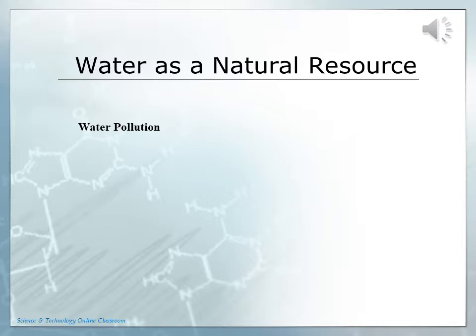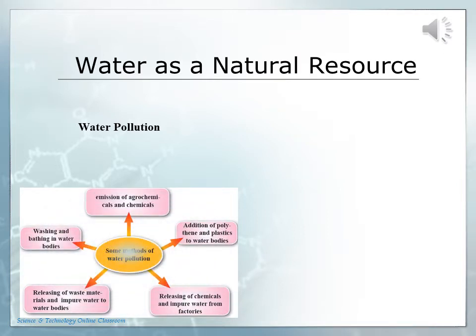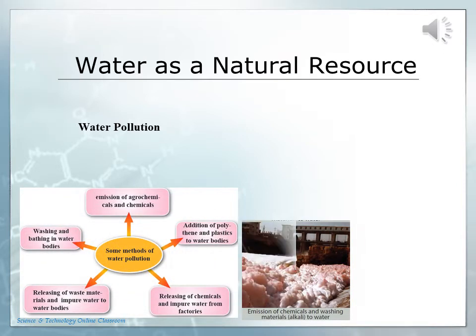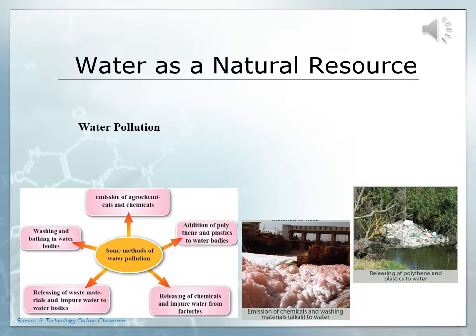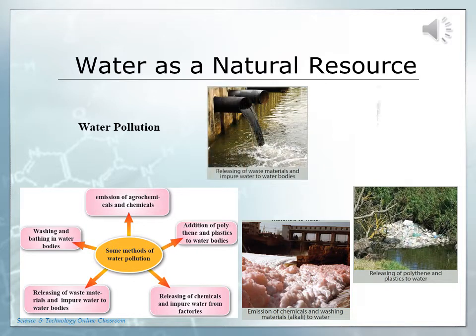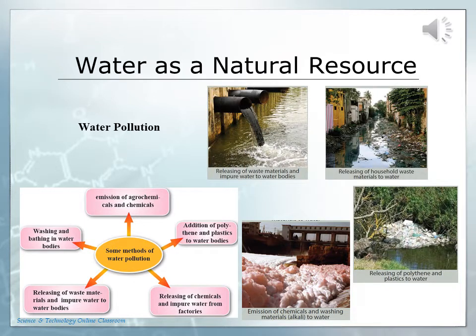Even though there is only about 0.01% of water suitable for consumption, due to unawareness and carelessness of people, this limited amount of water is getting polluted. The following figure shows some methods of water pollution. Emission of agrochemicals and chemicals, addition of polythene and plastics to water bodies, releasing of chemicals and impure water from factories, releasing of waste materials and impure water to water bodies, washing and bathing in water bodies, etc.